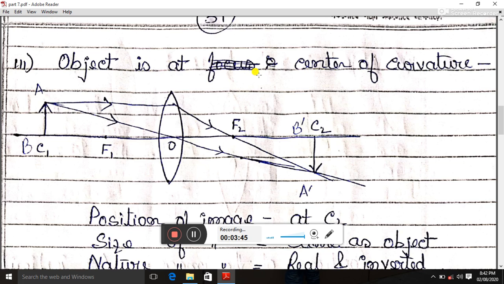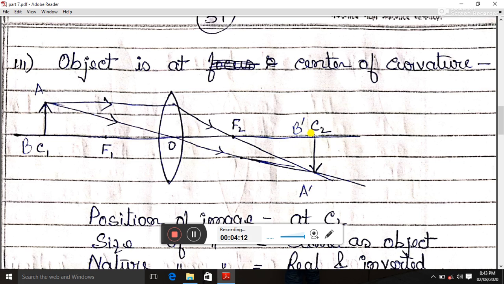Thirdly, when object is at center of curvature. So this is my object. It is at the center of curvature C1. AB is my object. So similarly, a ray parallel to principal axis will suffer refraction at this lens and will pass through the focus f2. Another ray will pass through the optical center without any deviation. So these two rays will meet